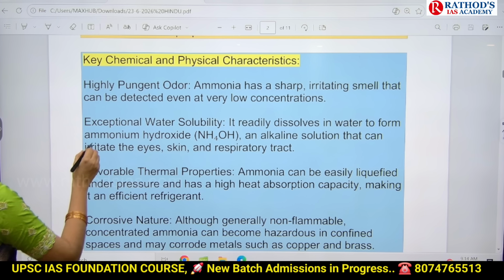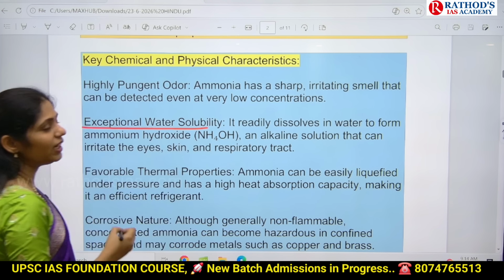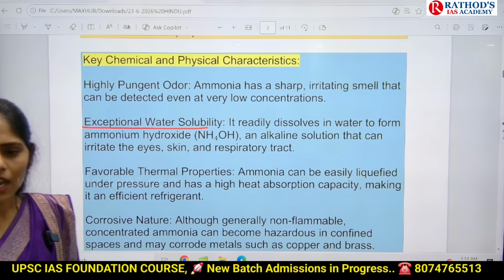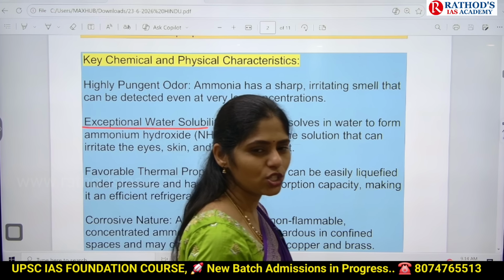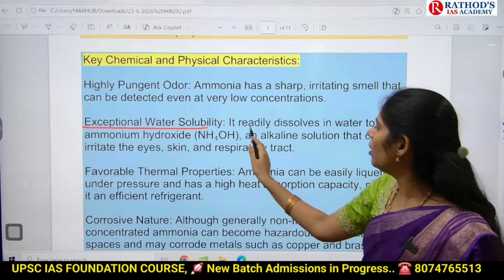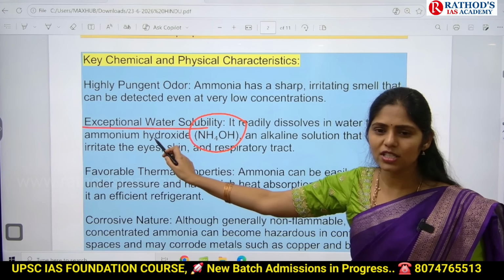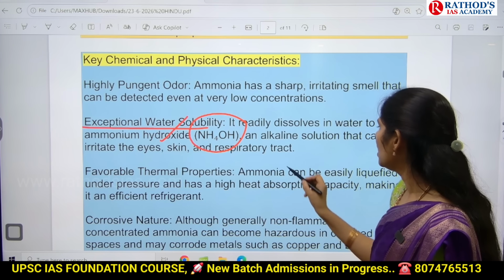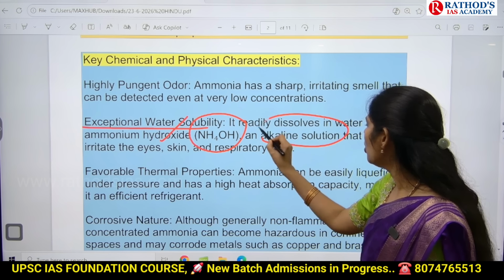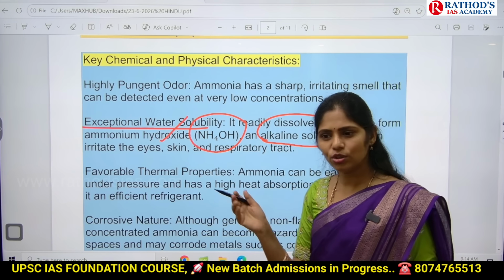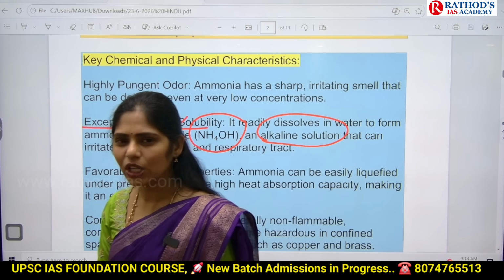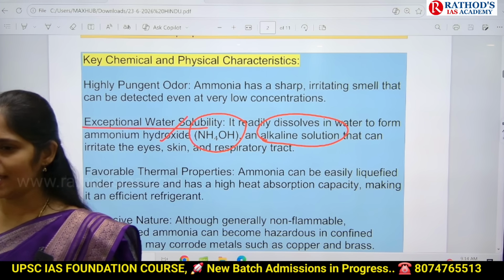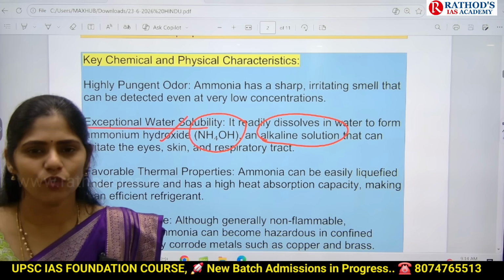Okay, next one here is water solubility. It will dissolve in water. NH3 plus H2O, what happens? It will form NH4OH. It is called ammonium hydroxide. Ammonium hydroxide is an alkaline solution. You know this acid and base. Alkaline means base, not acid. So what is the pH of a base?